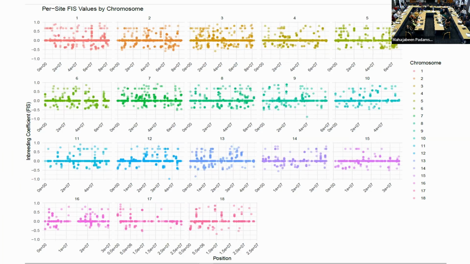And finally, we can also look at something called the inbreeding coefficient. What we found was that the inbreeding coefficient was close to 0, but it is highly variable across chromosomes. That suggests, again, an intermediate scenario where you have both clonal reproduction and sexual reproduction occurring in these populations.